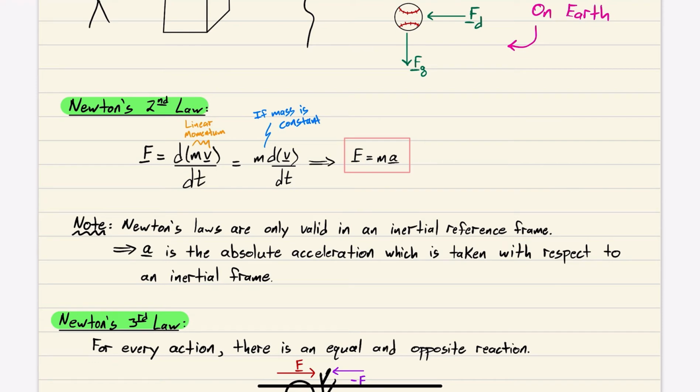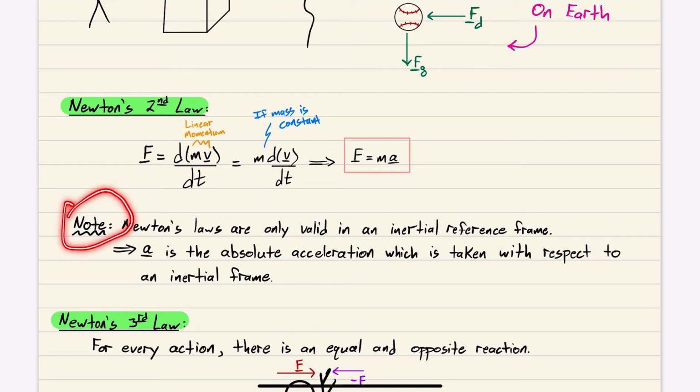What's an example of something where the mass isn't constant? Well, you could have a rocket, right? A rocket is constantly using fuel, and it's throwing that fuel out the back of the rocket. So the mass of the rocket itself is changing, right? And there's a bunch of special equations that are used for getting a rocket into space.